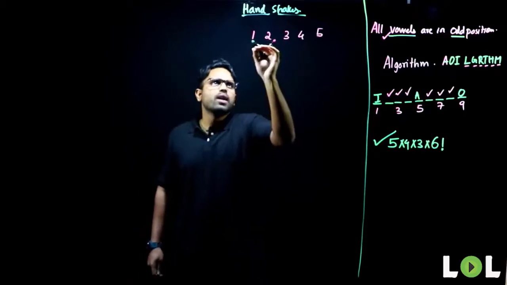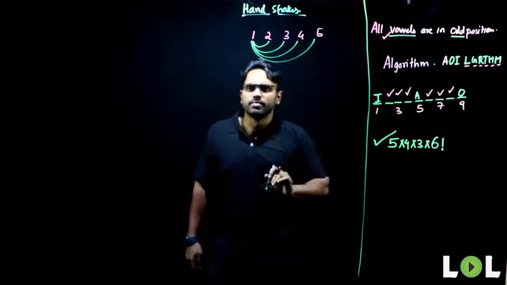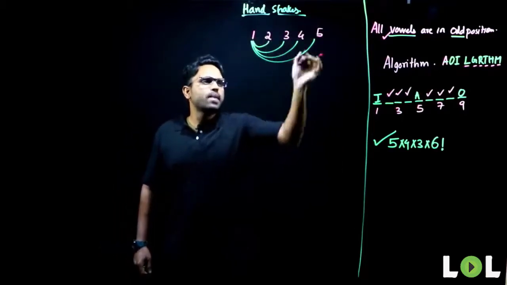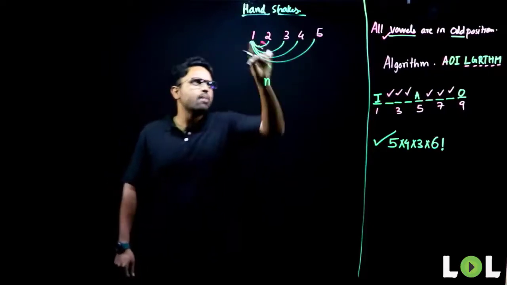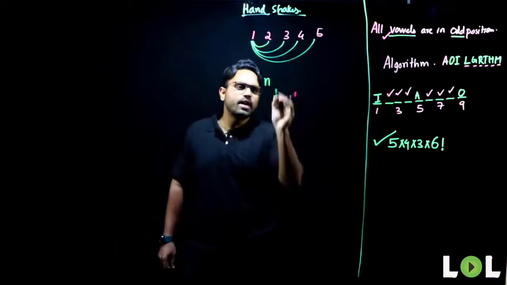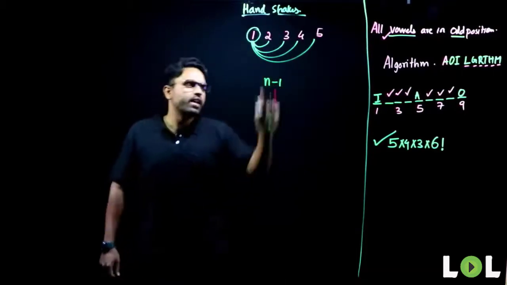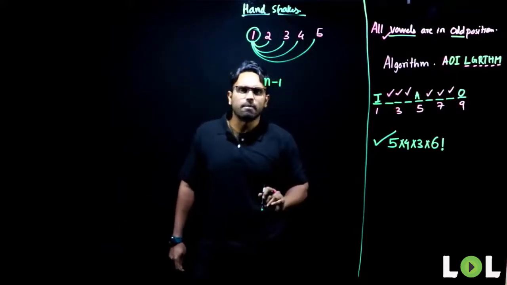Just observe. One can shake with 2, 3, 4, 5. If the total number of people is n, one person will make how many handshakes? N minus 1. Why? Excluding himself, he'll make handshakes with everyone else.